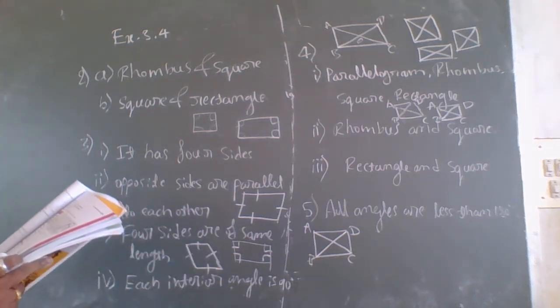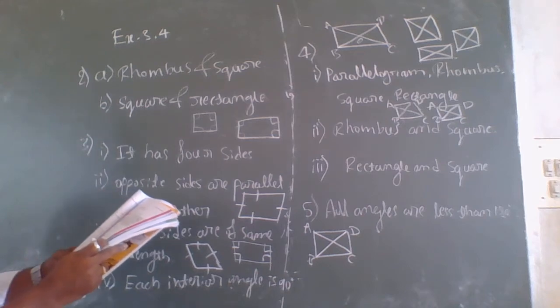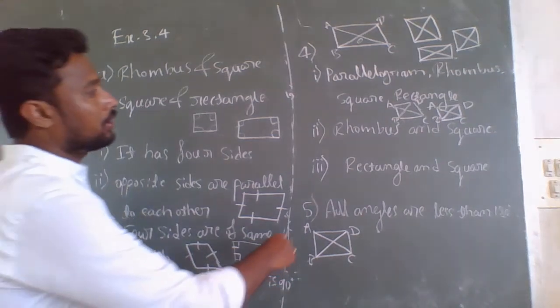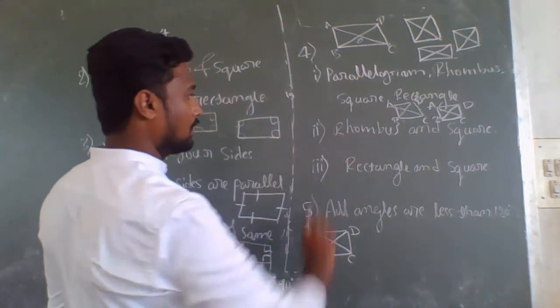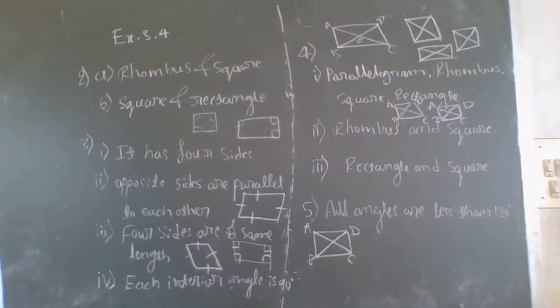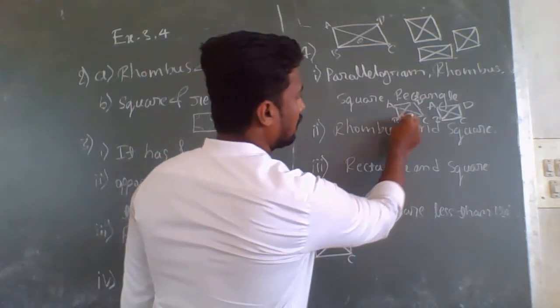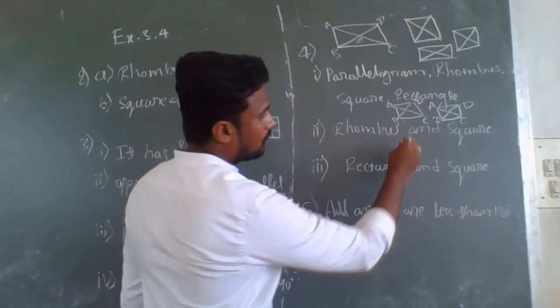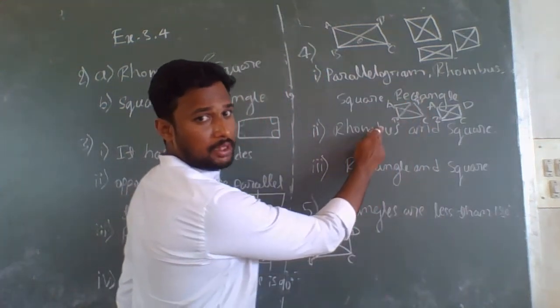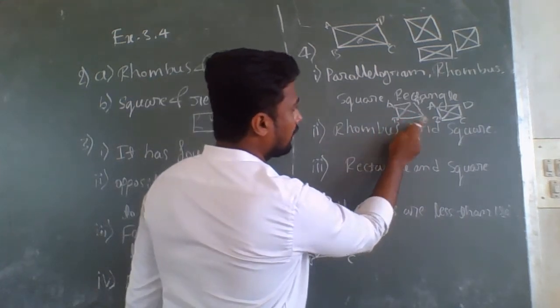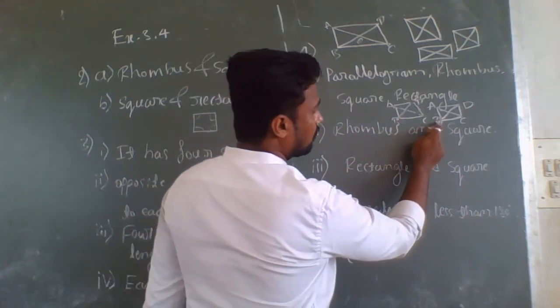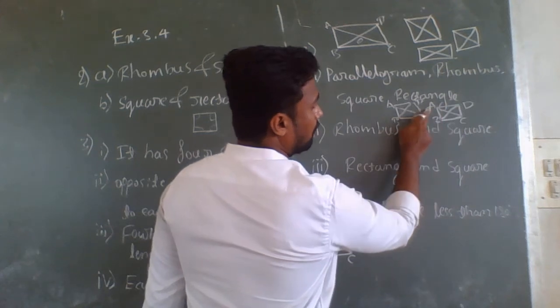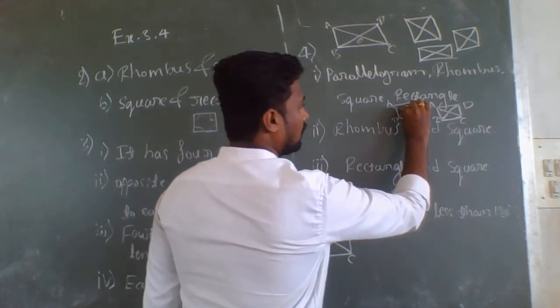In the next question they are asking: the diagonals are perpendicular bisectors of each other. Here the answer is rhombus and square only. Perpendicular bisector means line BD is perpendicular to AC, and here also line BD is perpendicular to AC.